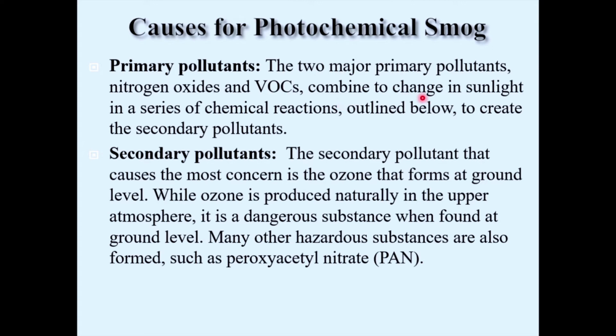These two combine in sunlight and give a series of chemical products. Collectively, it is a mixture of several compounds and gives a brown haze above the city, especially during the evening. That is called photochemical smog.